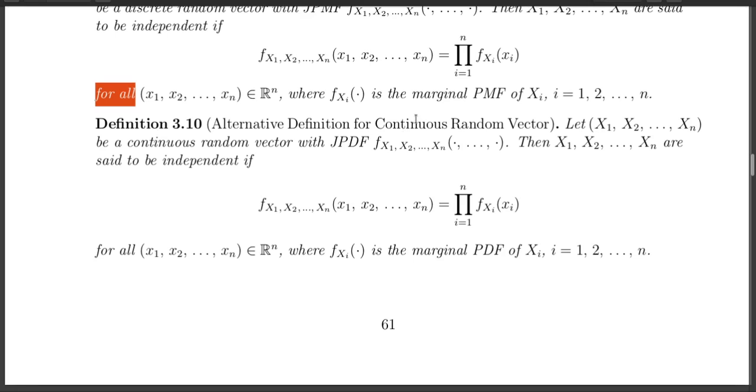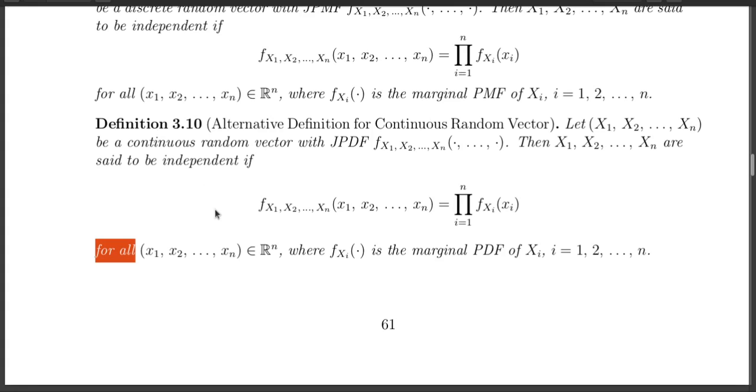And now you can understand the natural extension for the continuous random vector: if the joint PDF can be written as the product of the marginal PDFs. Again, notice that it has to be true for all (x1, x2, ..., xn). So in all three definitions, the equality has to be true for all points in R^n.